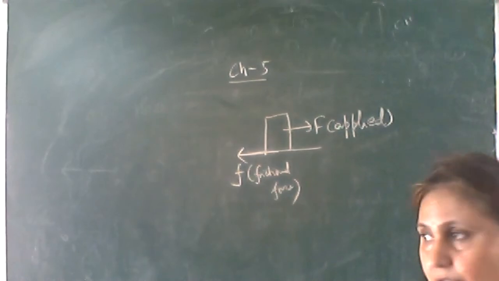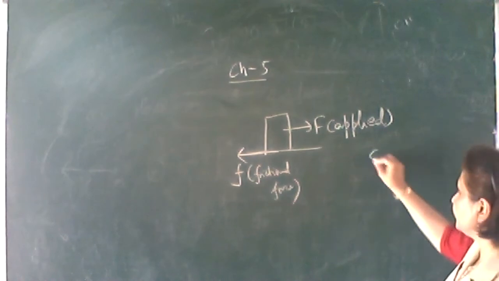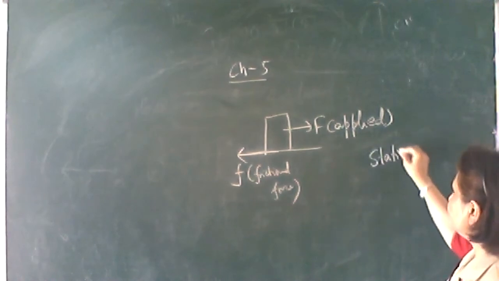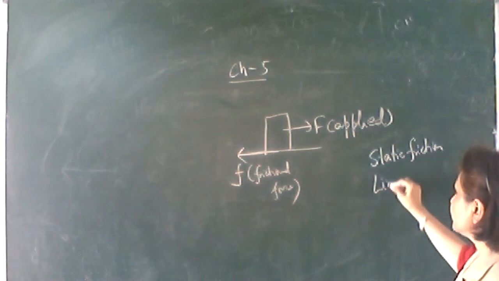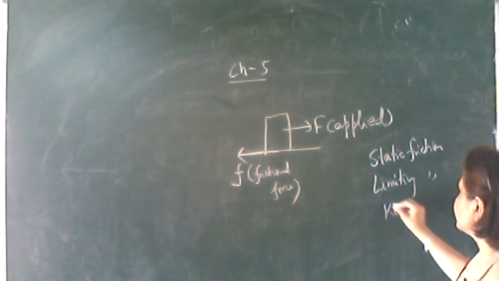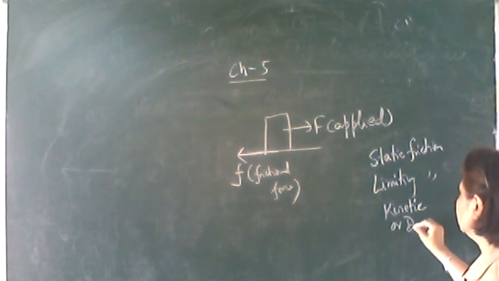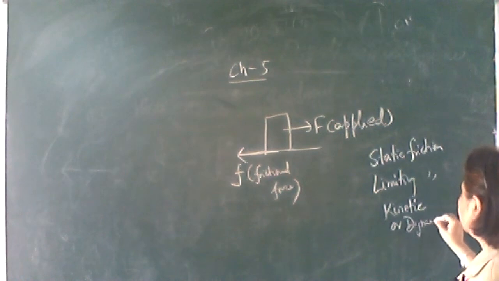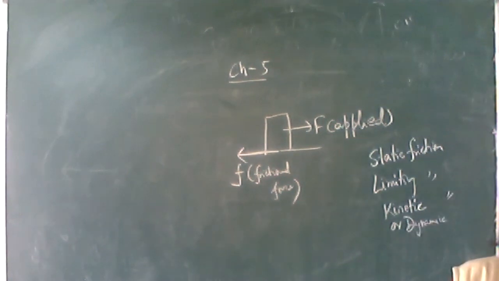Write down: it is of three types: static friction, limiting friction, and kinetic friction. Kinetic is also called dynamic friction. Three types: static, limiting, and kinetic friction.